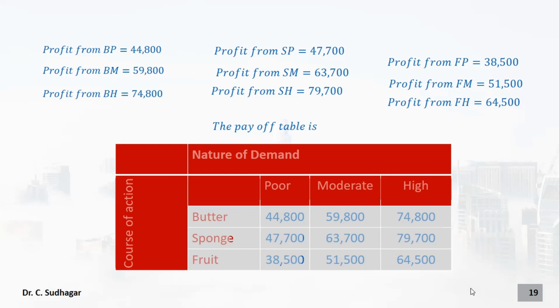Okay, our first question is answered. Form the payoff table means we have formed the payoff table. So put the courses of action in the left side here and put the states of nature here. Okay, so this is a total payoff table for us. Let us see how to make a decision based on the pessimistic approach.